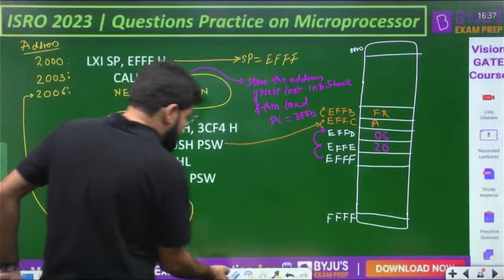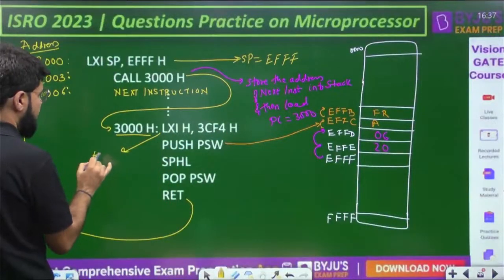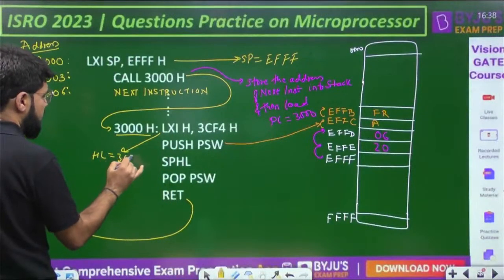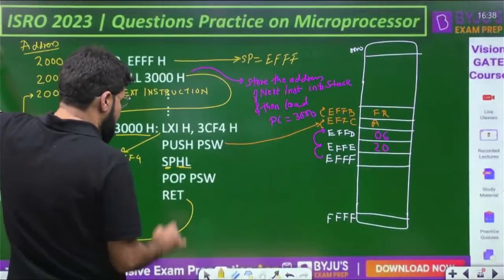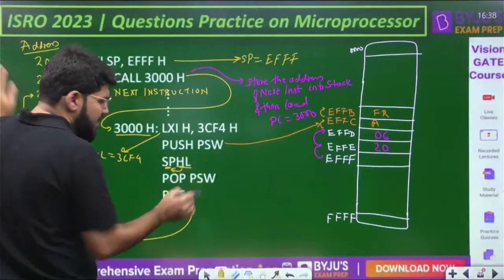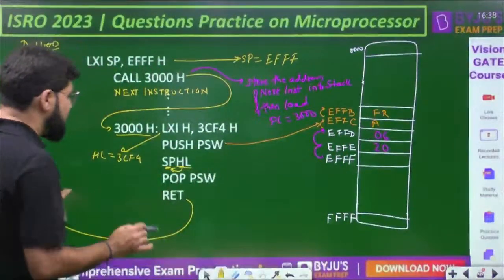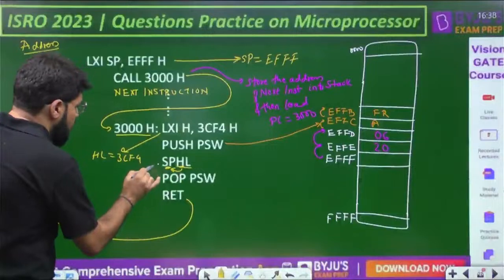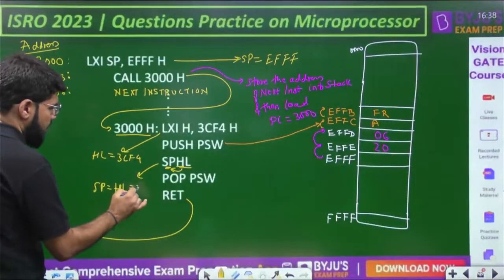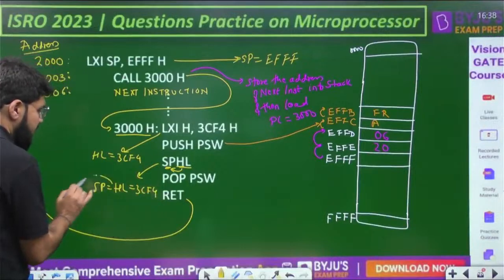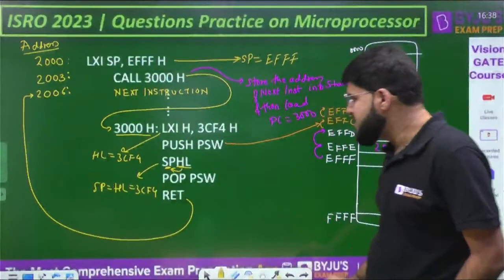Okay, now next SPHL. So let's write this here again. What was LXI done? LXI has done HL equal to 3CF4. Now SPHL. What is SPHL doing? HL to SP, like PCHL. It is a command like PCHL. It directly copies the contents of HL to the SP. Only a one-sided copy. So SP gets what is in the HL, and what is in the HL, you see above, 3CF4. So in between SP is modified, and the question is finally on SP only. So SP gets 3CF4.